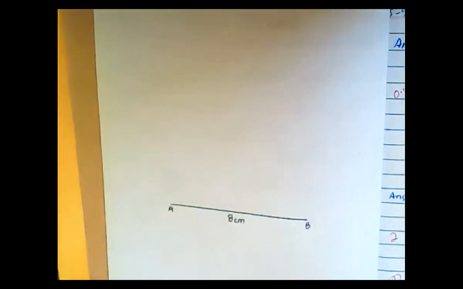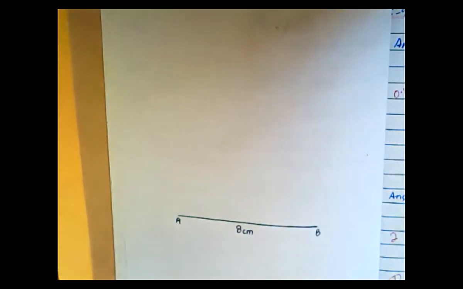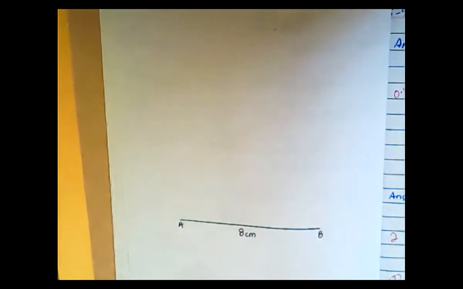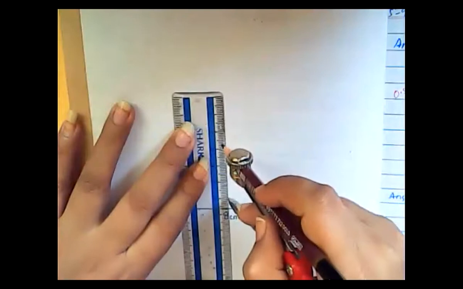So you will find out point C with the help of a compass. Kindly ready your compass, everyone. The measurement from A to C is 6 centimeters. Open your compass around 6 centimeter, just like this.